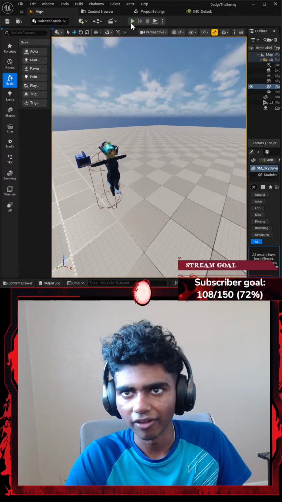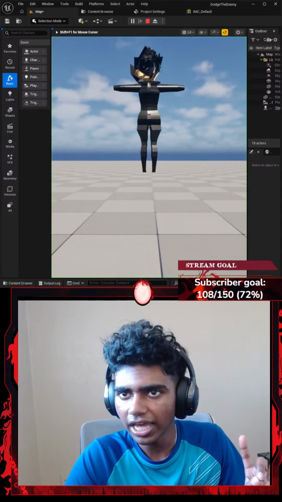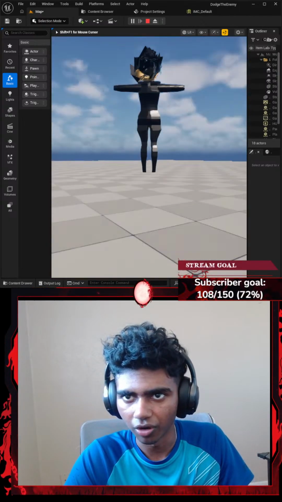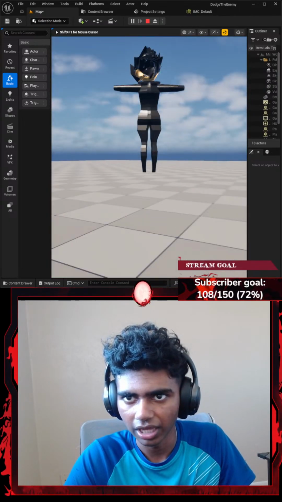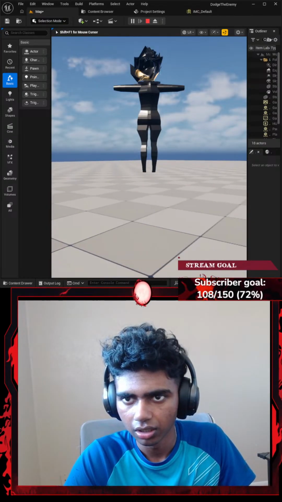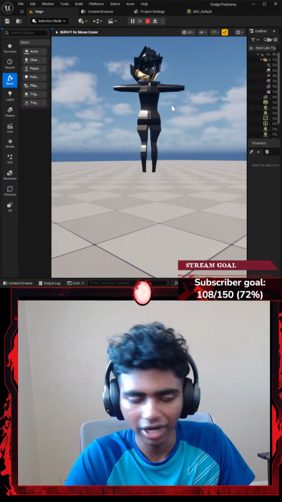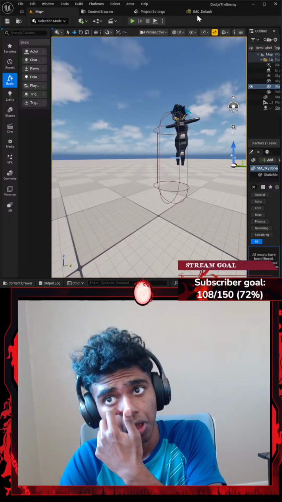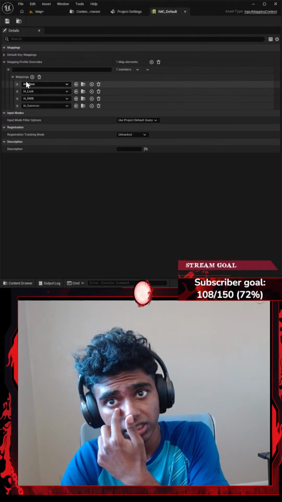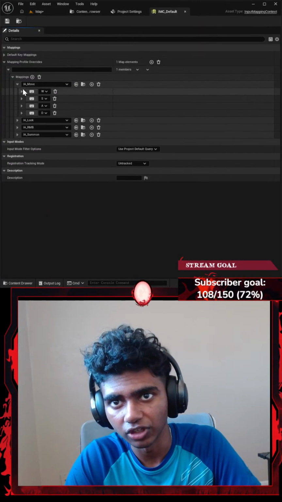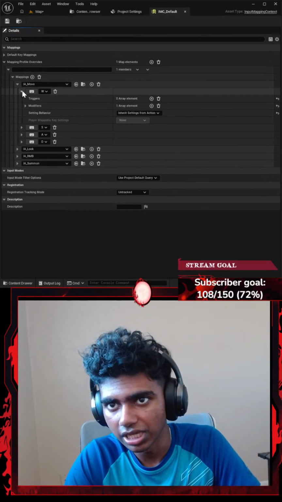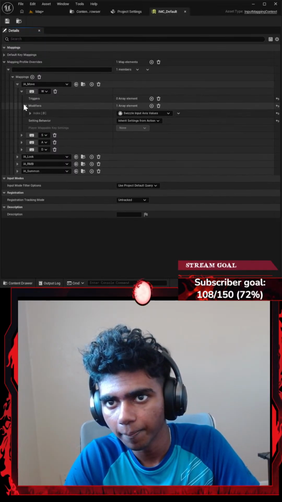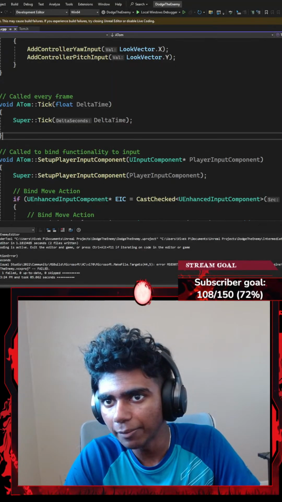Now I'm going to run the code real quick, and I should be able to move around. Guys, kind of ignore this thing if I press WASD. Okay, I can move forward and backwards. I've got to fix that part real quick. I'm going to go to IMC_Default. I have IA_Move with WASD, with the swizzle input action value, right? Okay, might be something in my code.